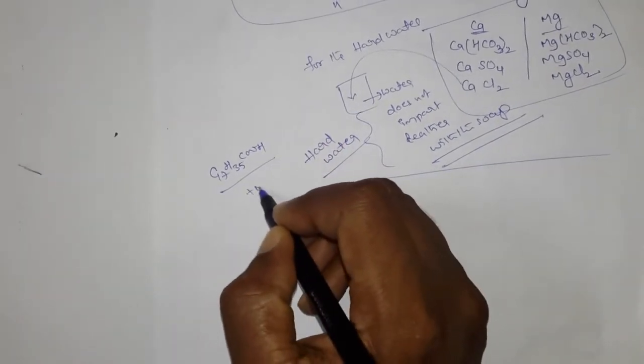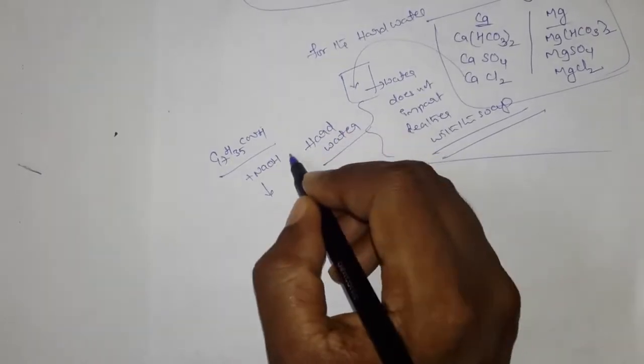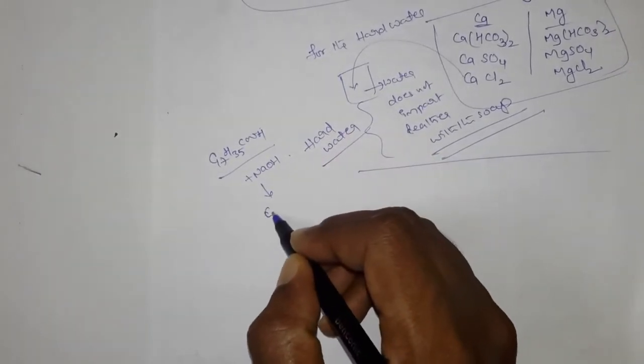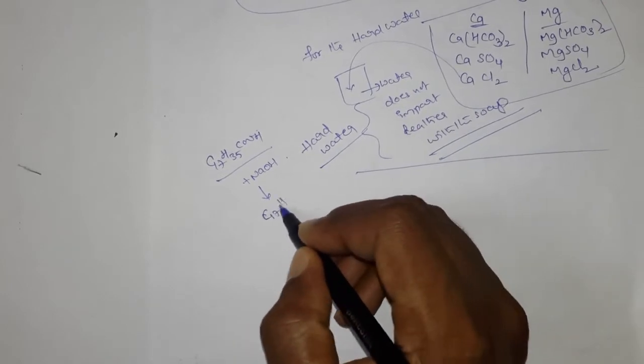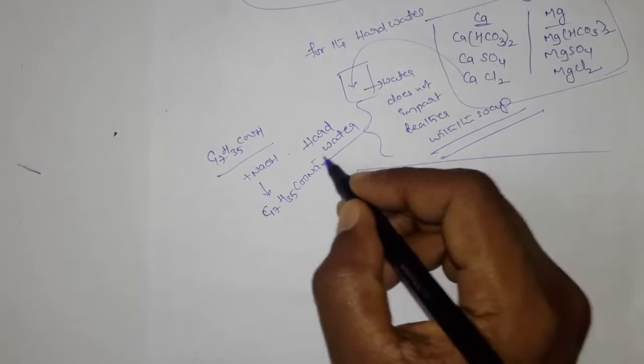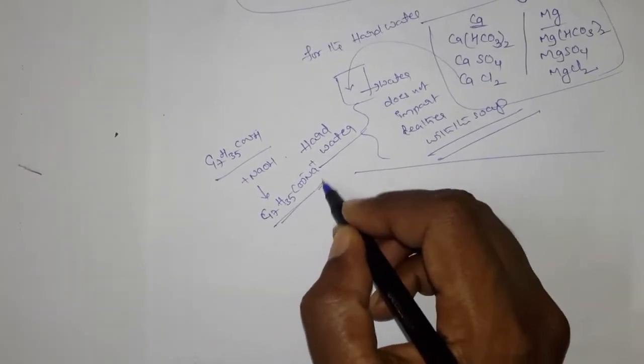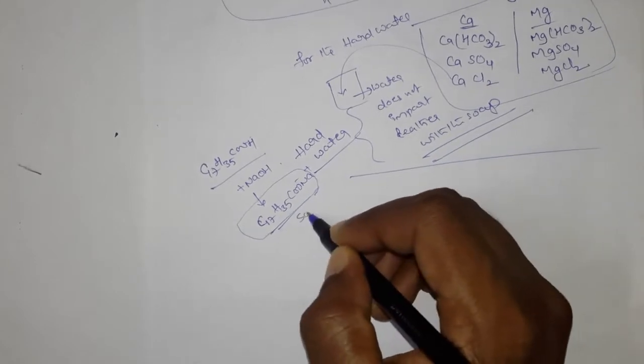When you react it with sodium hydroxide, that is the acid and this is the base, finally it forms a salt, C17H35COONa, and this is nothing but a soap.